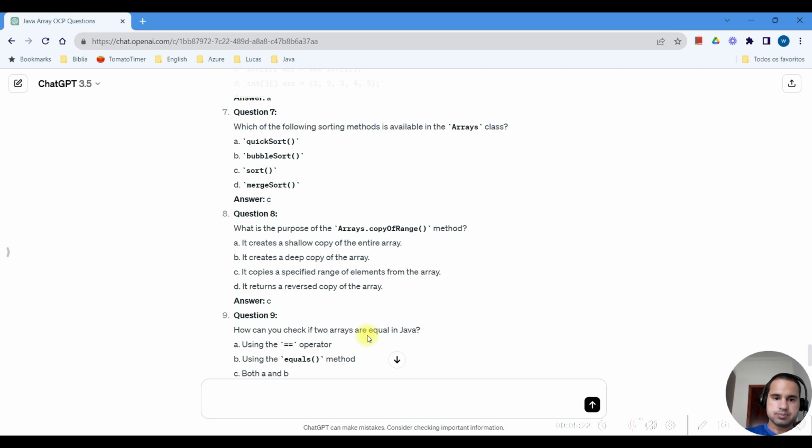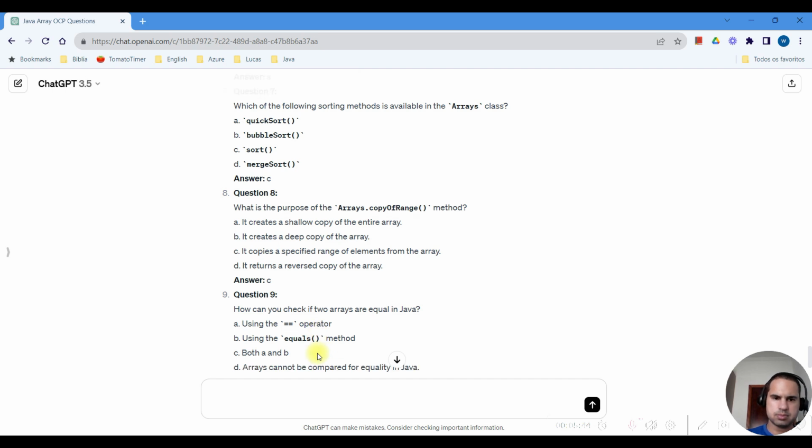Very interesting question, number 9. How can we compare equality in arrays? Arrays don't have an equals operator implemented, so it's not possible. And the equals sign here compares the reference of the array, not the contents of the array.